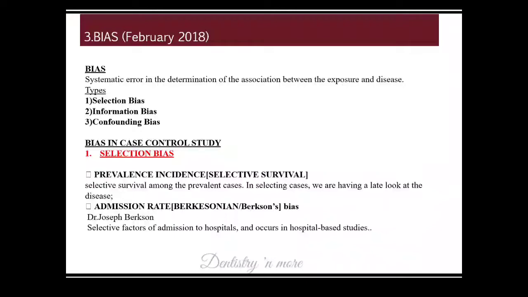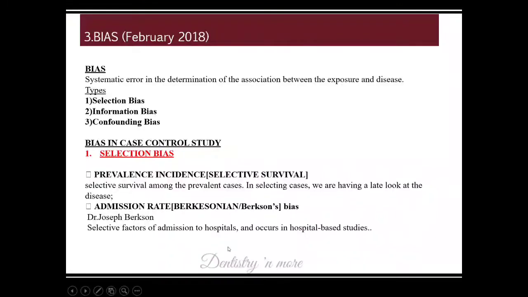So that problem creates a bias that is known as prevalence incidence bias. It occurs when a study includes both prevalent cases and incident cases. Incident cases are nothing but new cases, and prevalent cases are old cases, that is, a disease present for a quite long period of time. So that is a selective survival bias. Good. The person's survival is different.